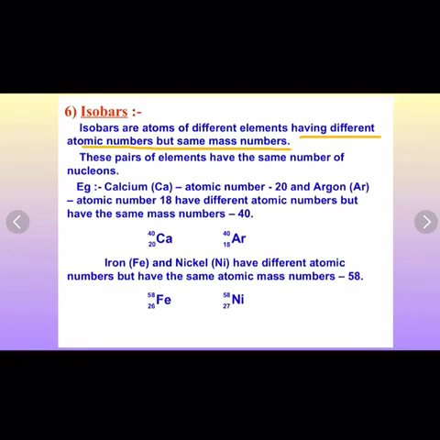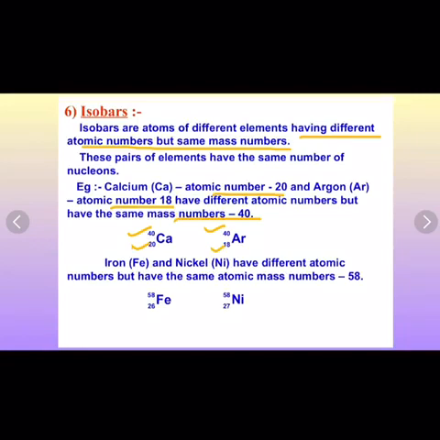Let us see the example for isobars. The atomic number of argon, we know, is 18 and that of calcium is 20. However, their atoms are known which have mass number 40. Thus we may represent argon and calcium like this. You can see here the mass number is the same in both cases, that is 40, but the atomic numbers are different, that is 18 and 20. So they make a pair of isobars.